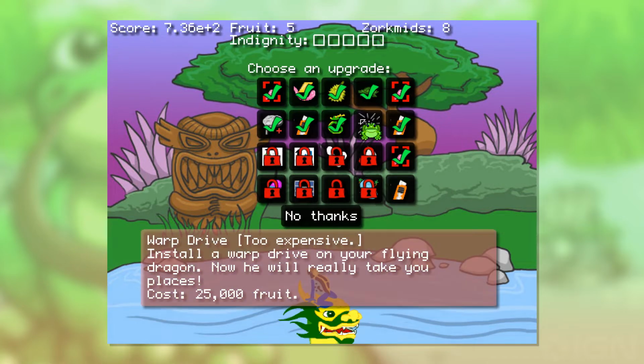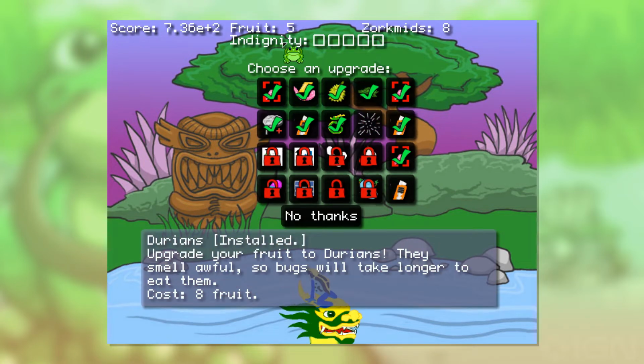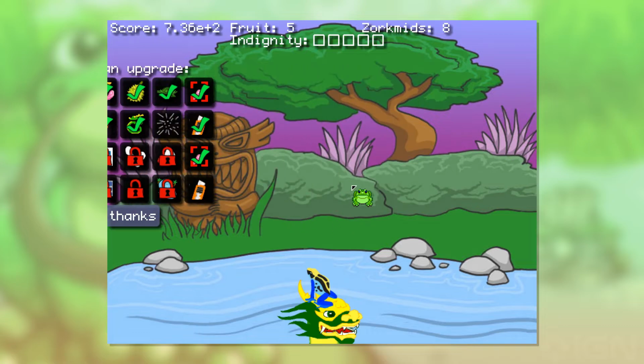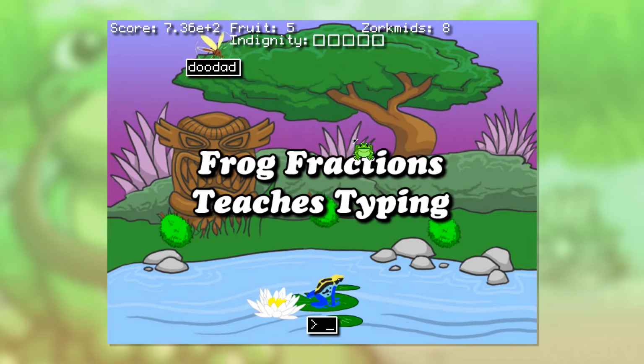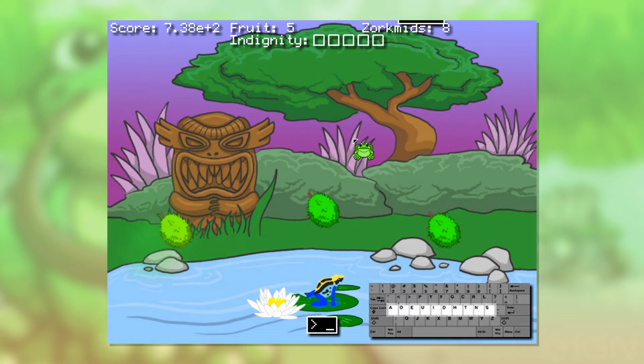So what is our next upgrade? Our next upgrade is a warp drive, but 25,000 fruits, we don't have that many. We have 5. That's less than 25,000. So we're going to need to scrimp and save for a while to purchase a warp drive, but I do think we should probably get rid of our lock-on targeting. It does make the game a little too easy, so we'll do what we can in the time. So it's gonna be a little while. I'm gonna have to save up the 25,000 fruits for the...